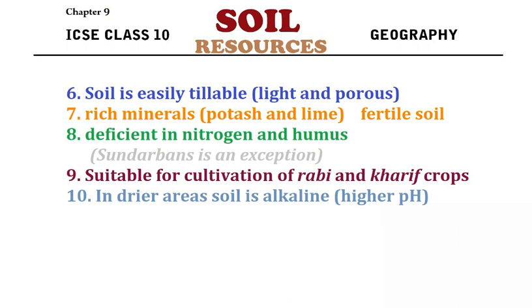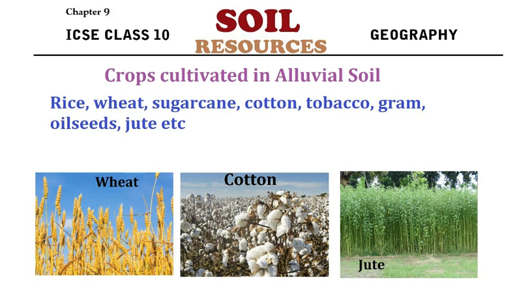Now there is one more thing, the major crops cultivated in alluvial soil. Almost all types of crops can be cultivated because it is rich in basic minerals. So the major crops cultivated in alluvial soil are wheat, sugarcane, cotton, rice, tobacco, gram, oilseeds, jute, etcetera.